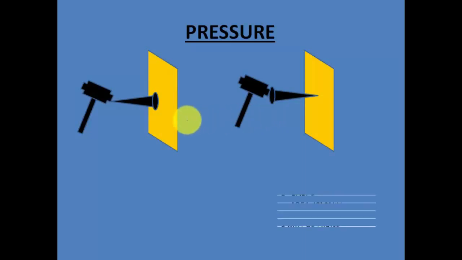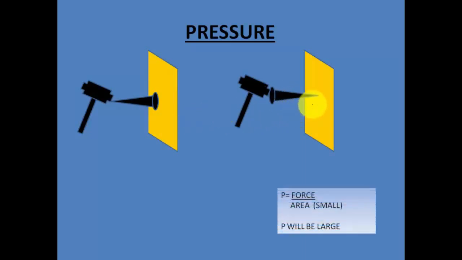Why is it so? See, that is because in this case, when we use the hammer over this head, and this pointed end is towards the wall, what amount of area is in contact with the wall? Only a very small amount of area is in contact with the wall.